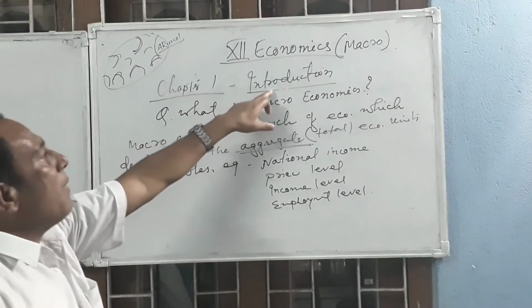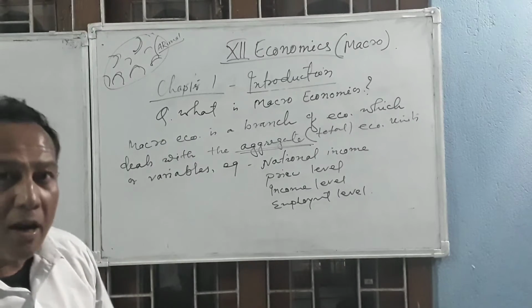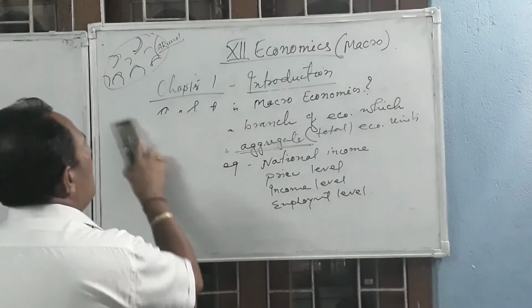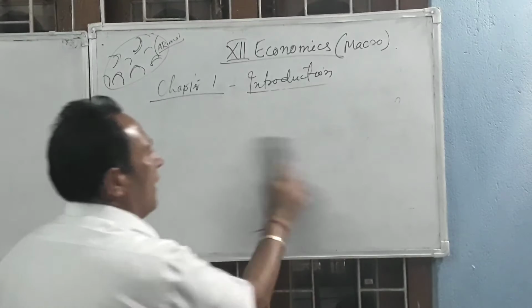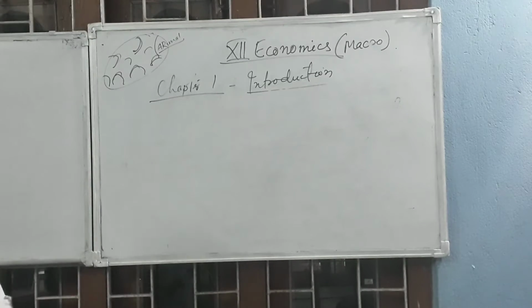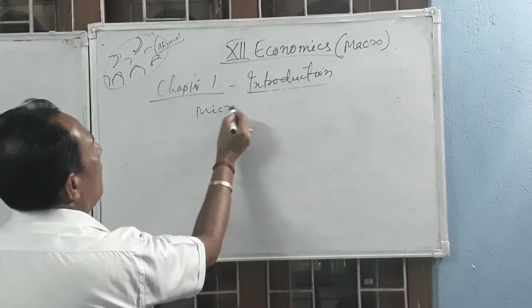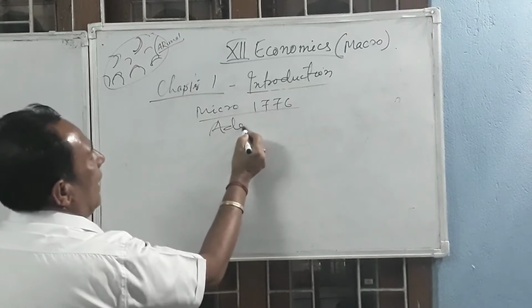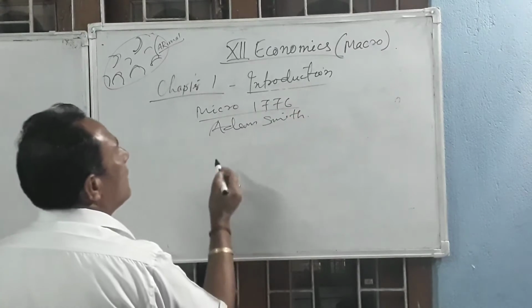So this is in the introduction part. When and how macroeconomics started, I will tell you a little bit. I will not take much of your time. See, this is a very important part for you. First of all, microeconomics was developed. Micro was developed in 1776 by Adam Smith. Adam Smith was the father of economics, and he wrote one book.